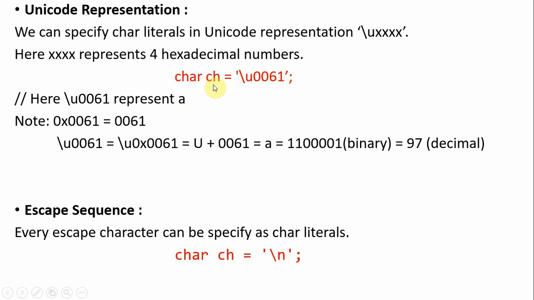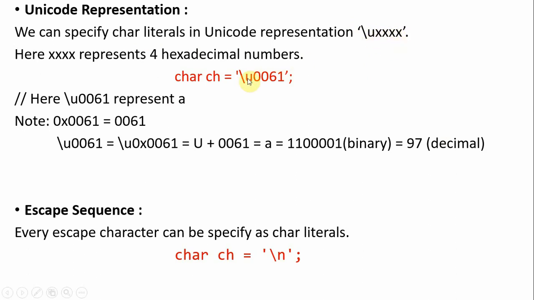Char is the data type, ch is the variable name, and we assign a literal. The representation is a backslash u followed by four hexadecimal values. Backslash u is the Unicode representation, and the four x's are hexadecimal values; you can use any four hexadecimal digits.